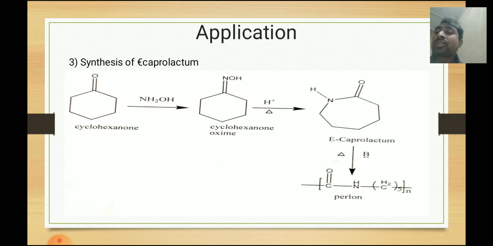Now cyclohexanone, when reacted with hydroxylamine hydrochloride, will be converted into cyclohexanone oxime. When this oxime is heated in the presence of an acid catalyst, it will be converted into caprolactam. This is a caprolactam ring. And when this caprolactam is heated in the presence of a strong base, it will be converted into the polymer, that is Perlon. Perlon is one type of polymer.